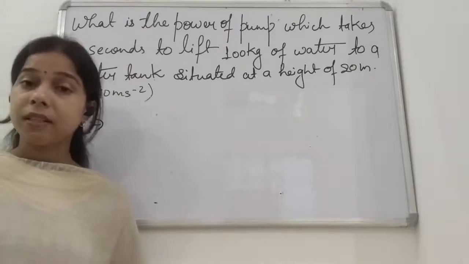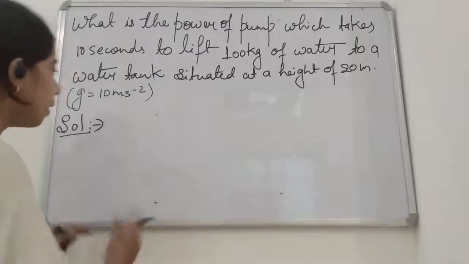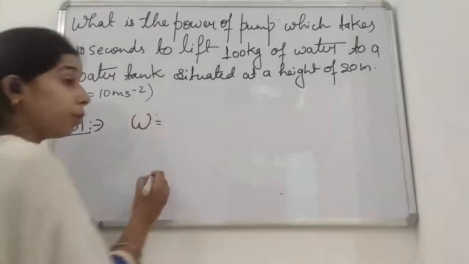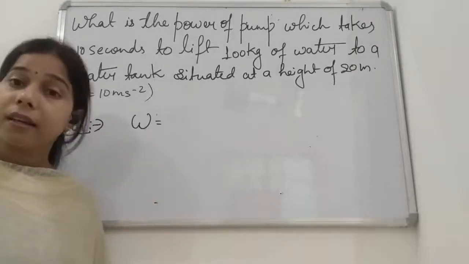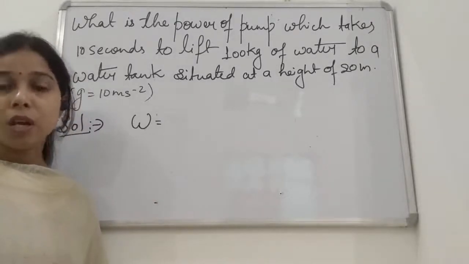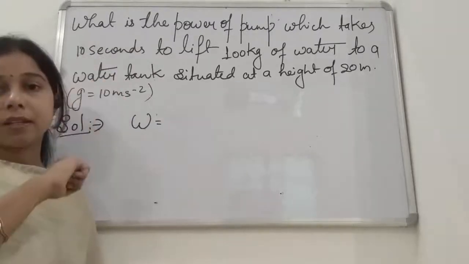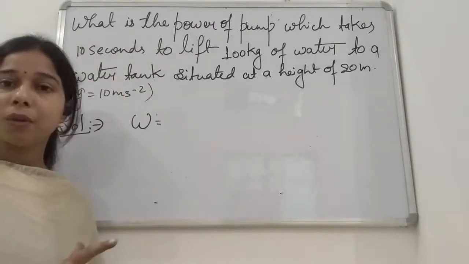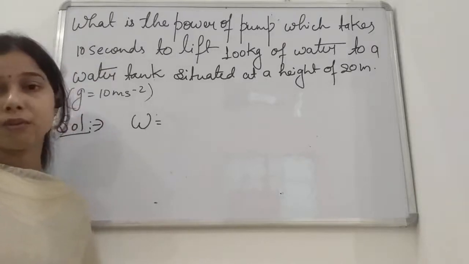We have studied, student, that when we change the position, work is done. This work done by the pump is against the force of gravity, student, because here it is carrying the water from the ground to a height. So a force will act on it, and that is the force of gravity. So work is done against the force of gravity.